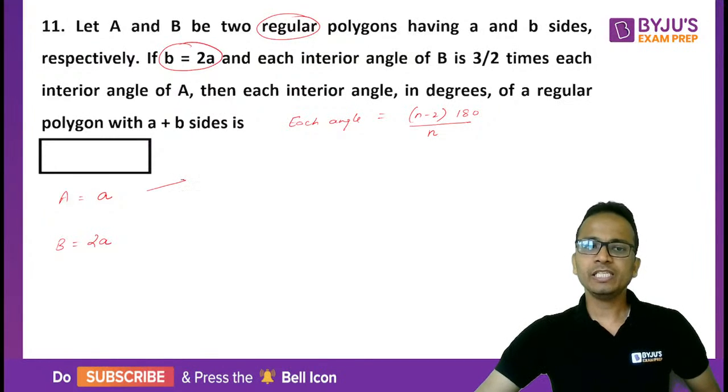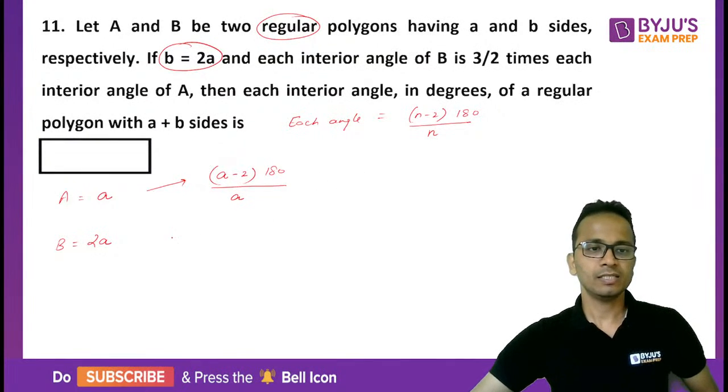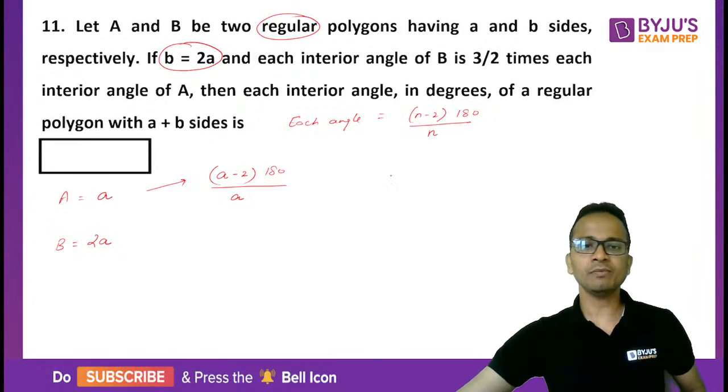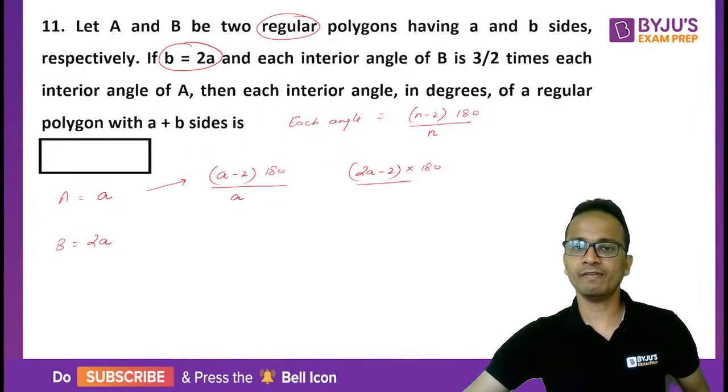Now the measure of each interior angle in polygon A will be A minus 2 into 180 whole divided by A.